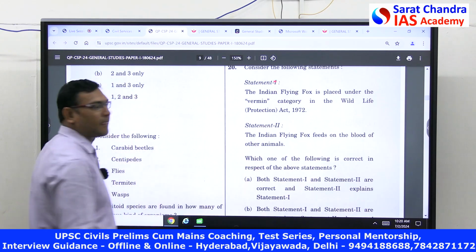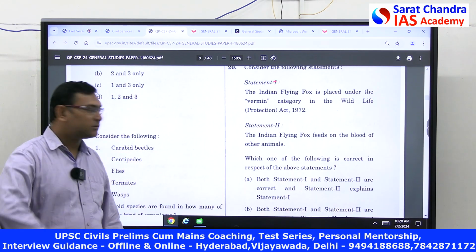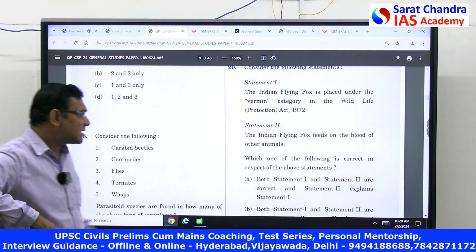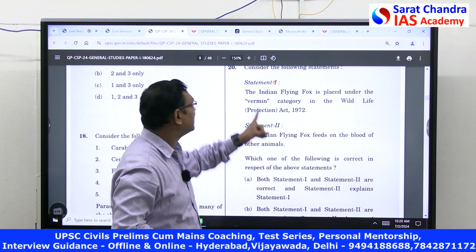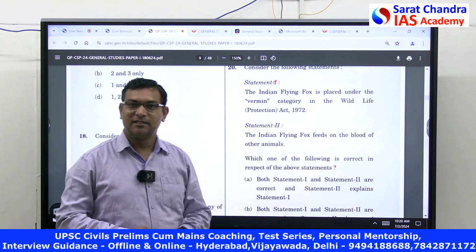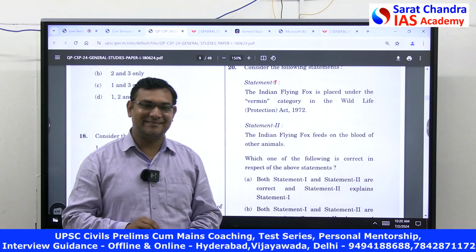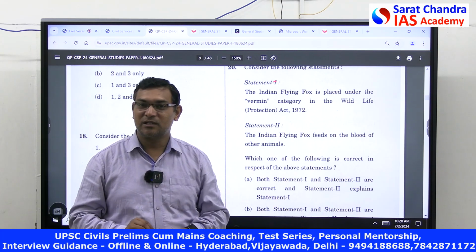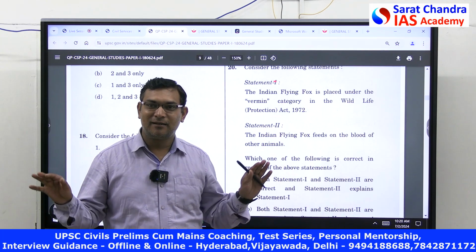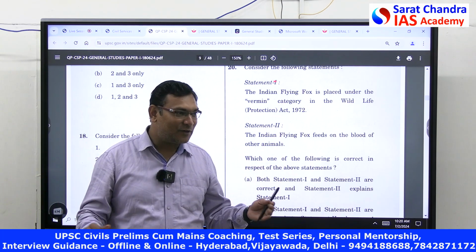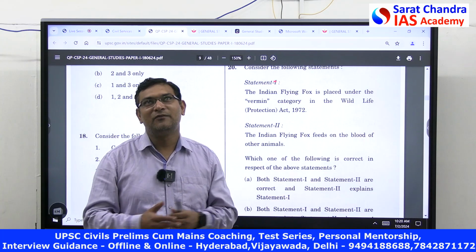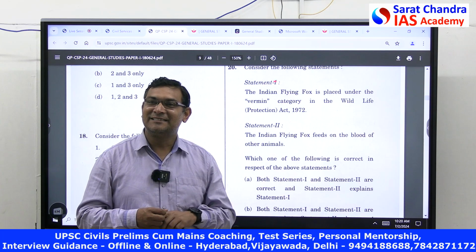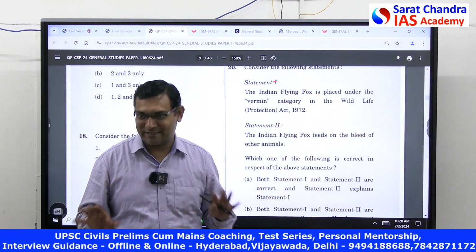Now this one. Yes, this is not fruit. This is actually a flying fox. They did not give fruit bat. Actually, it is a fruit bat. Flying fox means a fox will fly. That is the idea we get in the exam hall. Which fox will fly in the world? Generally, flying foxes are called fruit bats.